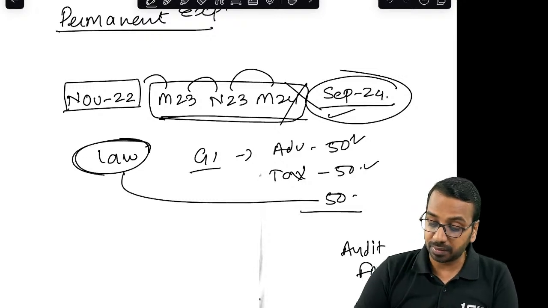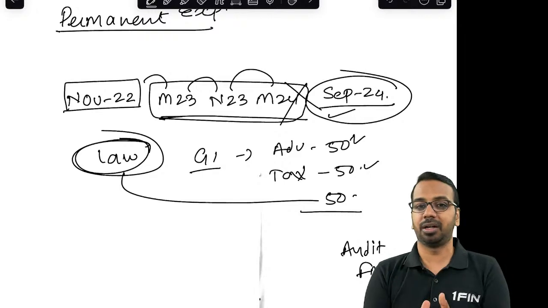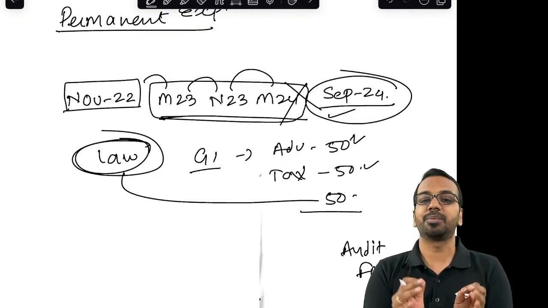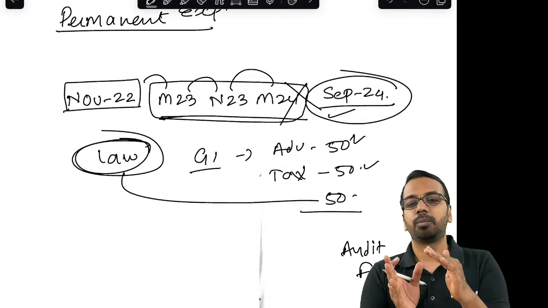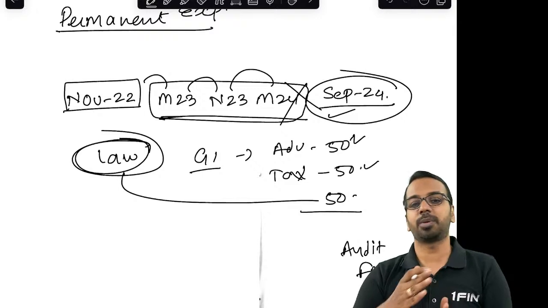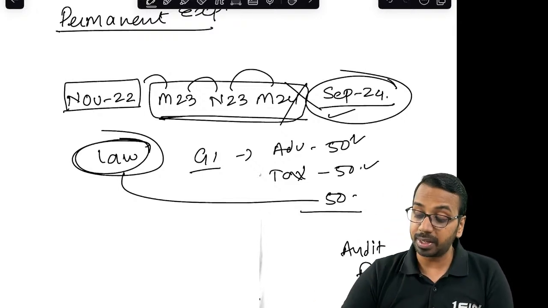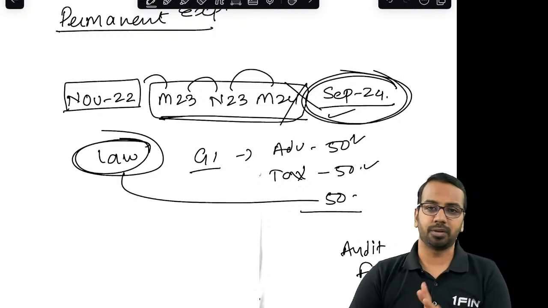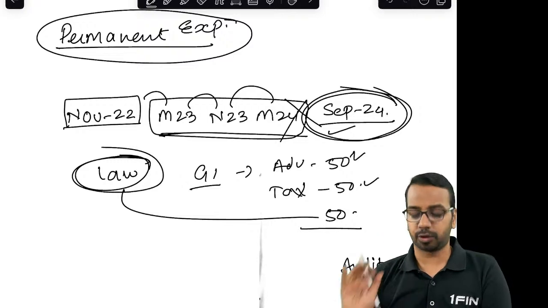In fact, even in some cases for some students, law being a theory paper will be difficult. So before making something permanent, please understand whether you will be able to get 50 marks in the remaining subjects. Once you make it permanent, in the next attempt you can surrender that exemption. But while making the choice, please be extra careful. That is the first message on permanent exemption for the students.